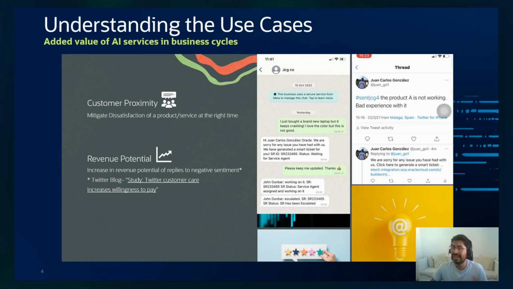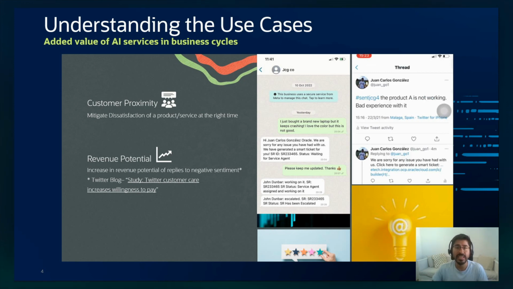So the first thing is what the use case around this solution is. The added value of using these AI services around customer service use cases is basically customer proximity. So you can mitigate the dissatisfaction with a product, a service, or the brand itself at the right time. It's different to reply to a negative comment or message coming from channels like WhatsApp at the end of the day or the day after, than doing it right straight away when this negative feedback happened.